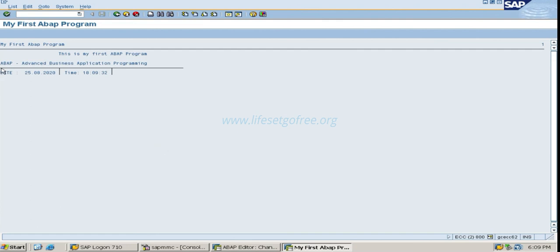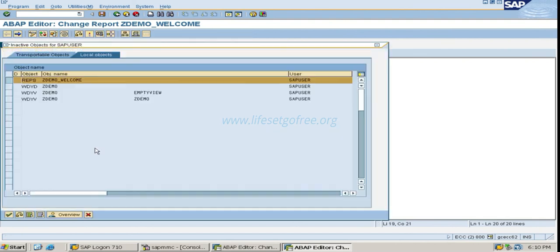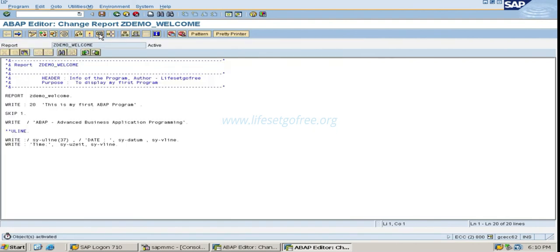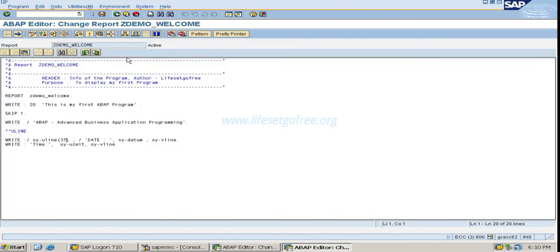See, now I have reduced the length of the horizontal line to 60 characters. Okay, but if I want to further reduce it, say maybe the right length is 37, that is for sure. At the beginning also I want to add a vertical line before this one.